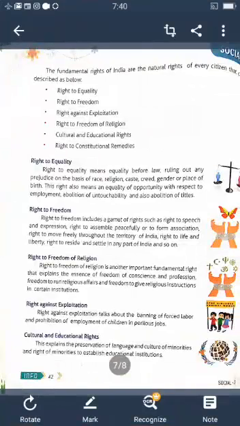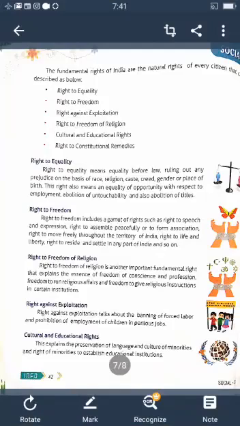For example, taking dowry is a punishable offense. Even the practice of bonded labor is prohibited. Employing children in certain industries such as bead making, mining, and cracker manufacturing has been banned. The children are expected to get education till the age of 14 years. So this is the right against exploitation. Understood? Next one is cultural and educational rights.